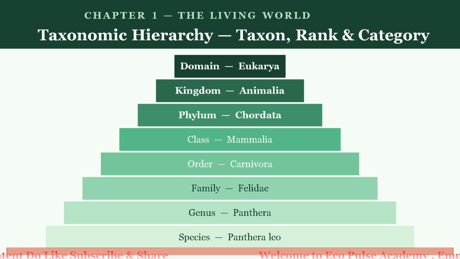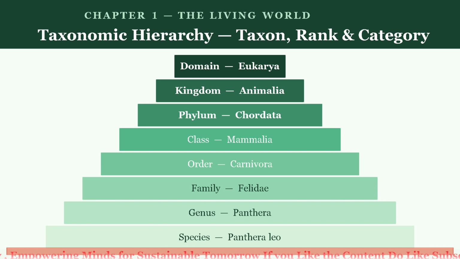Next one is a class. It further divides the phyla based on more specific characteristics. For example, Mammalia. Mammalia includes the mammals. Next one is the order. It groups the organisms within a class based on additional shared characteristics. Example, Carnivora, that is the meat-eating mammals.